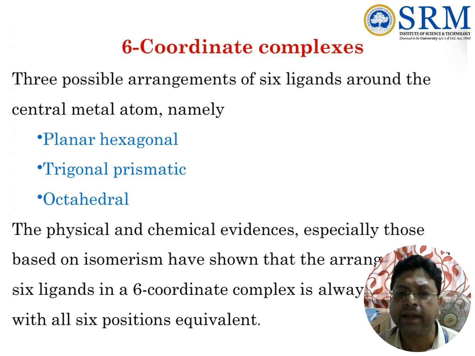Physical and chemical evidence, especially based on isomerism, has shown that the arrangement of 6 ligands in a 6-coordinate complex is always octahedral, with all 6 positions equivalent. The complexes that exhibit isomerism for 6-coordinate complexes were octahedral.